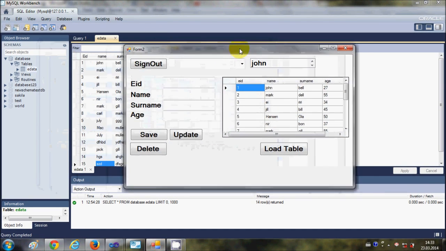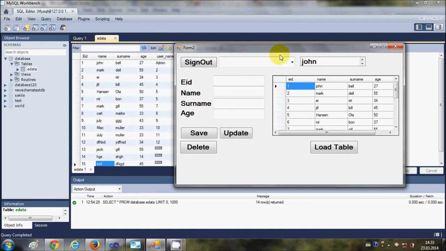So earlier what we were doing is we were loading the table from the data table in the MySQL database in here. So it's also taking the names from the MySQL database, which is the names in the column, which is EID, name, surname and age. But suppose you want to give a different name to the column title.